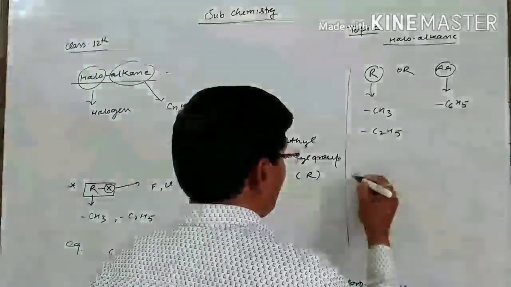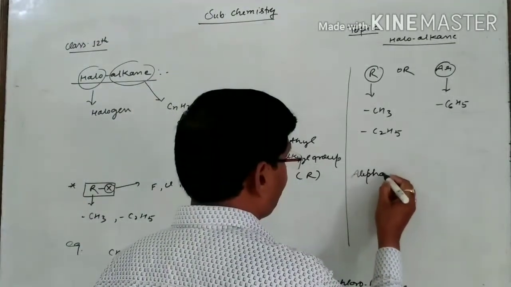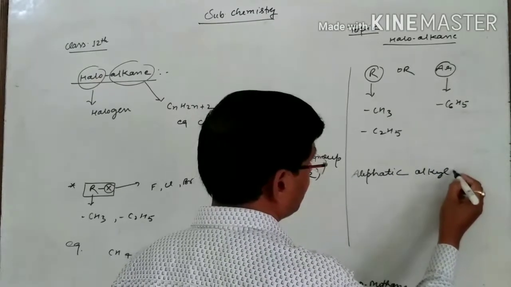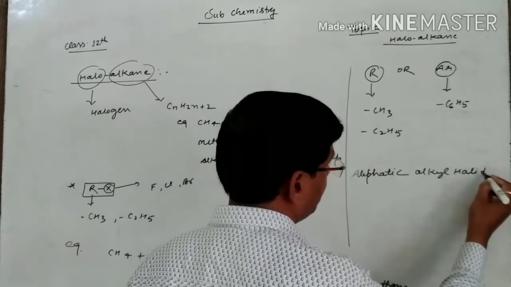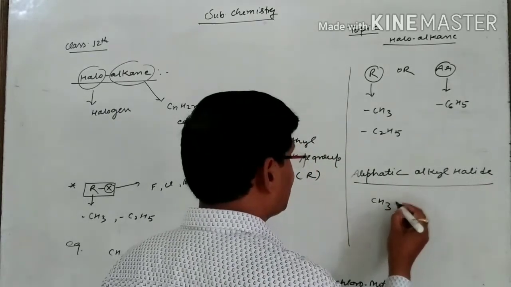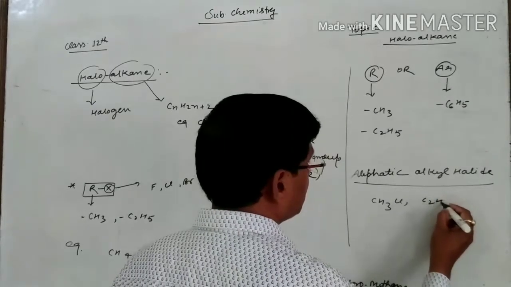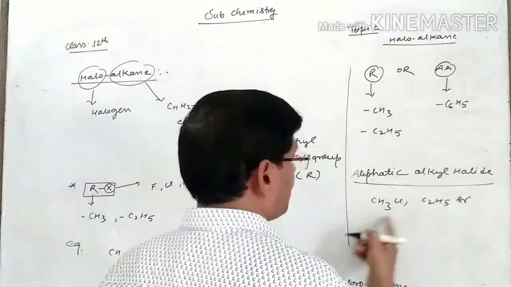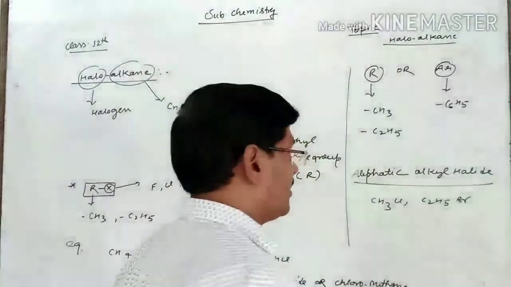In aliphatic, alkyl halide, suppose CH3Cl, C2H5Br, like this, methyl chloride, ethyl bromide.